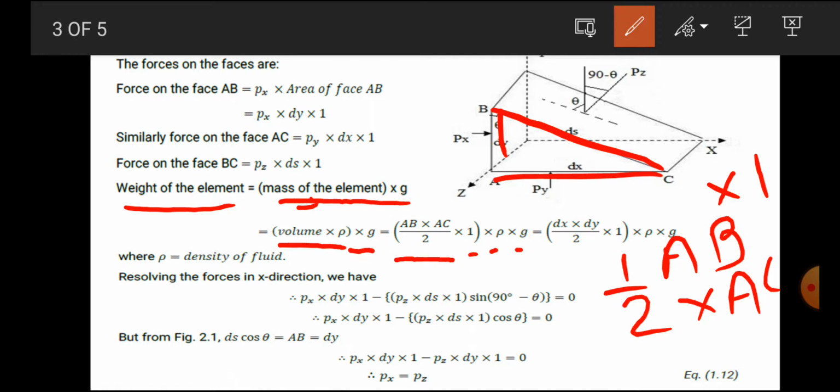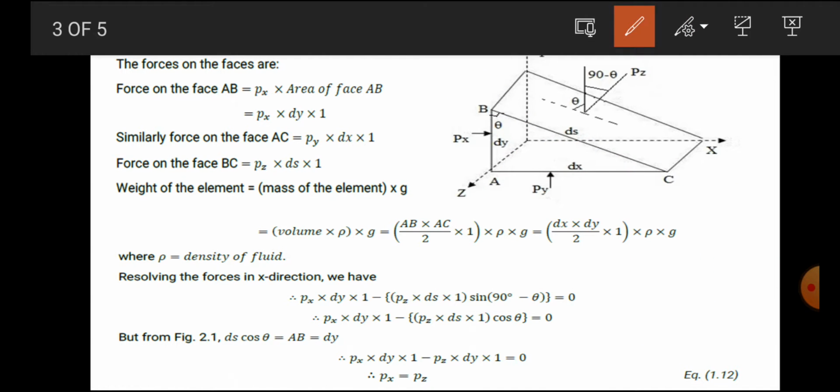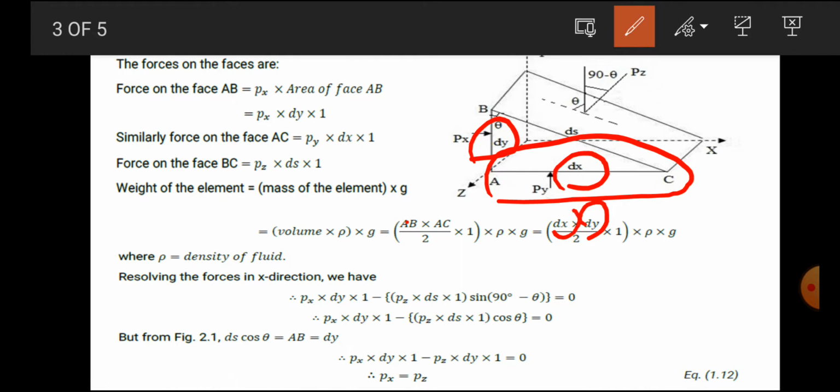Now what is AB? This one will be AB. So we consider what our AB is, and what the height of this AB will be. You can see it will be dy, so we consider dy instead of AB. And what will be our AC? It will be dx, so we consider dx, divided by 2 as it is, into 1 into density into acceleration due to gravity.